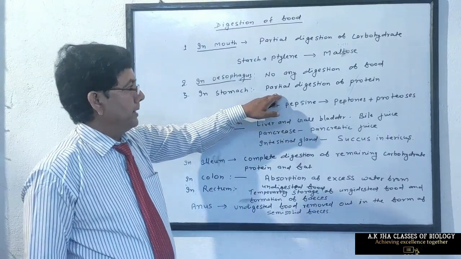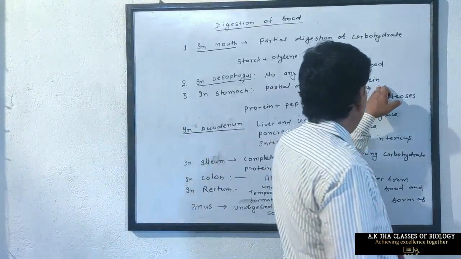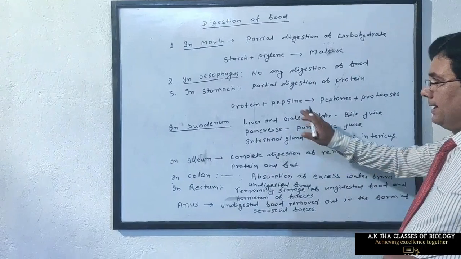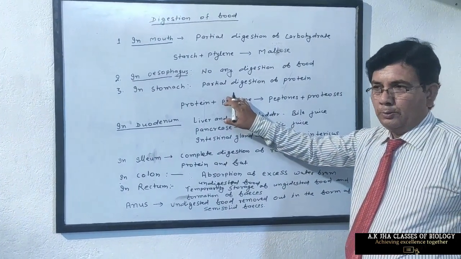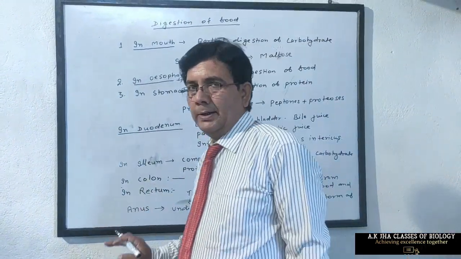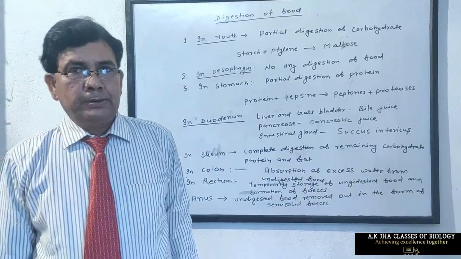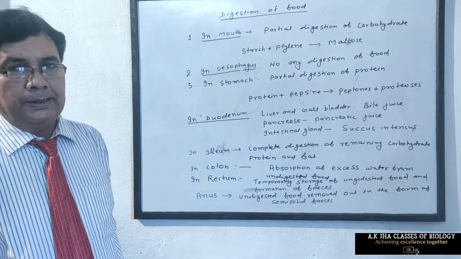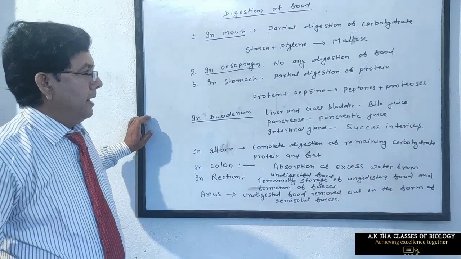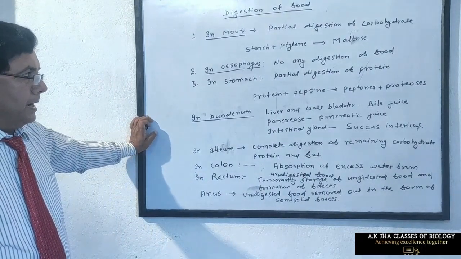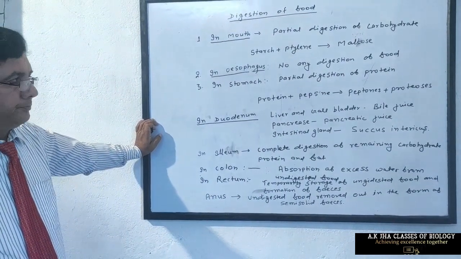When the food enters in stomach, the gastric gland of the wall of stomach secretes gastric juice, which contains large quantity of water, 0.3% HCl, and an inactive enzyme, pepsinogen.